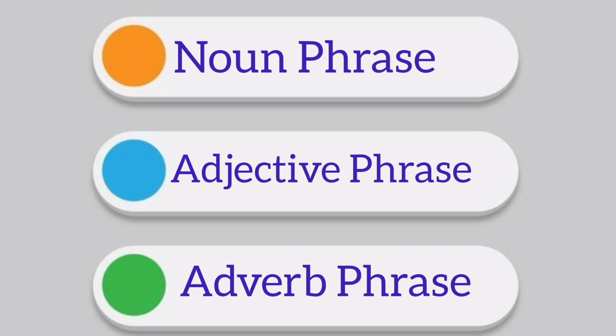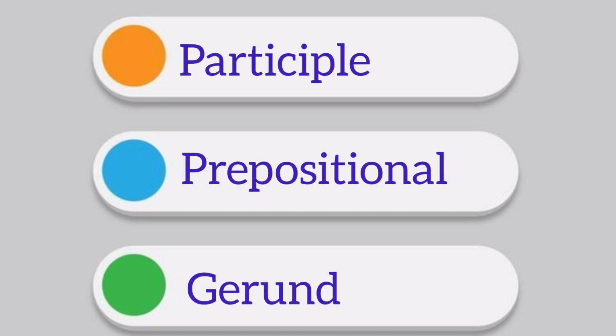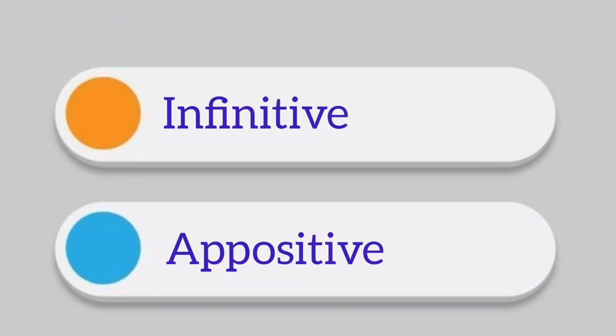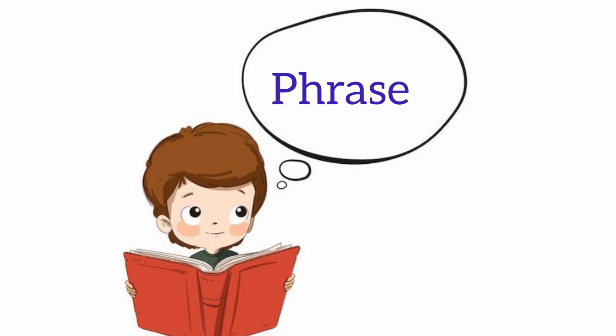Then moving on to the different types of phrases, we have a noun phrase, an adjective phrase, an adverb phrase, also a participle phrase. Another one is a prepositional phrase. Then we have gerund phrase, infinitive phrase, and appositive phrases. There are different types that I am going to discuss further in detail in my upcoming video. So I would like all of you to please practice the difference between sentence, clause and phrase to dwell into the detail of the different types of phrases.